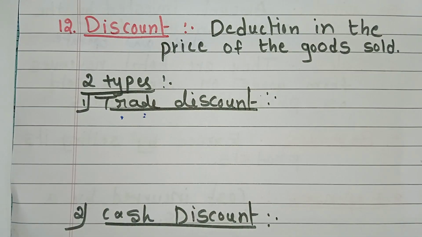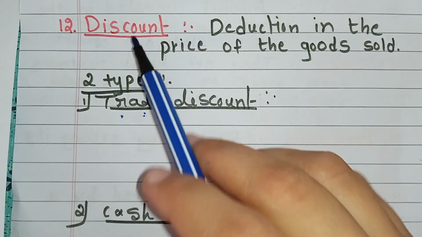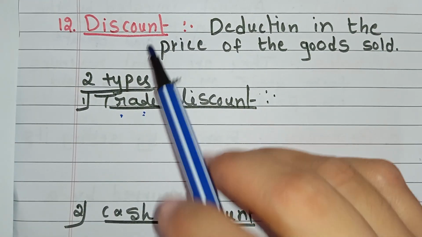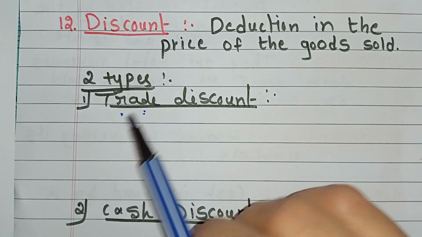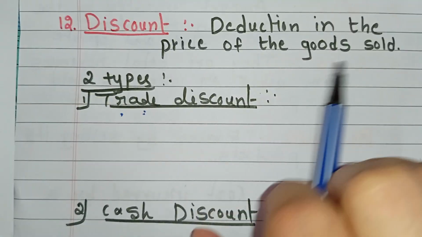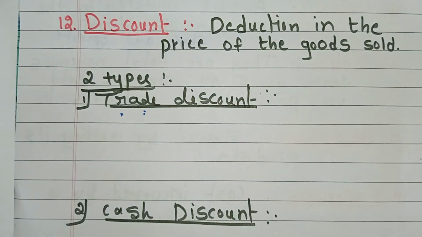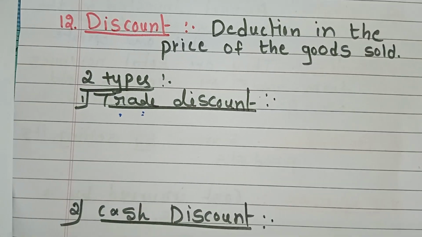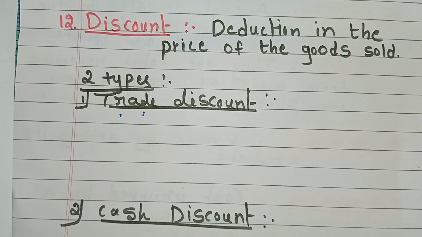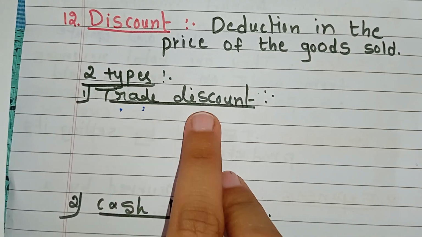Next we'll see about discount. Okay, here in discount, what does it mean? It means deduction in the price of the goods sold. There are mainly 2 types, that is trade discount and cash discount. So first we'll go to the trade discount.